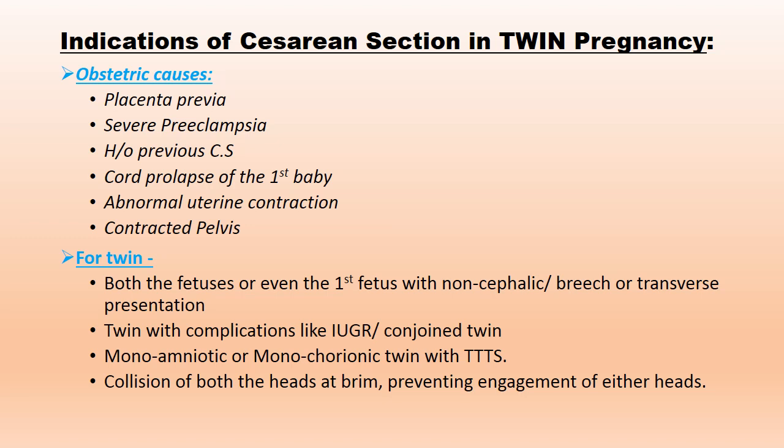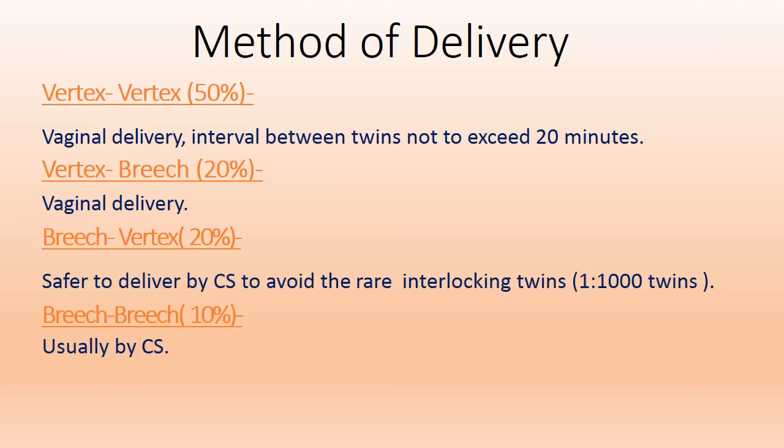For twins, both the fetuses or even the first fetus with non-cephalic, breech or transverse presentation. Twin with complications like IUGR or conjoined twin. Monoamniotic or monochorionic twin with TTTS. Collision of both heads at brim preventing engagement of either head.